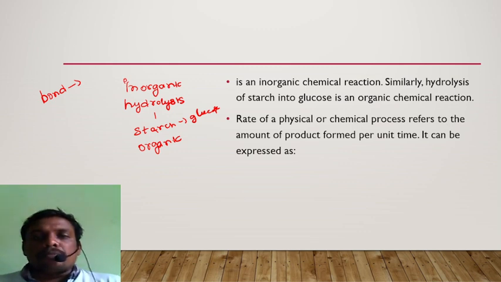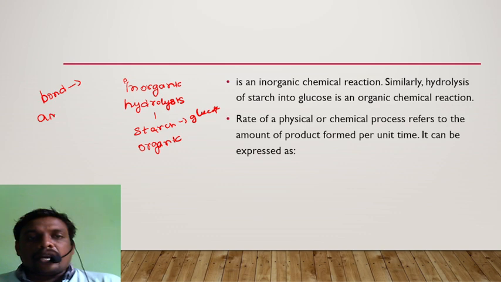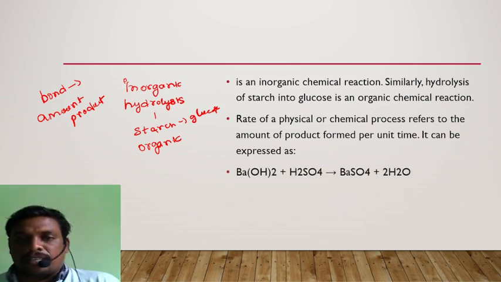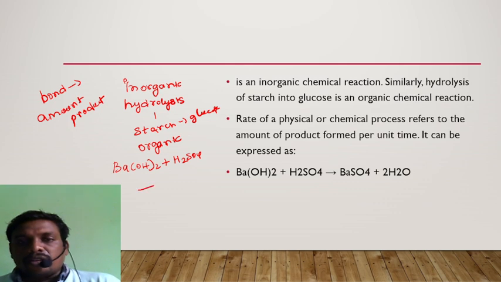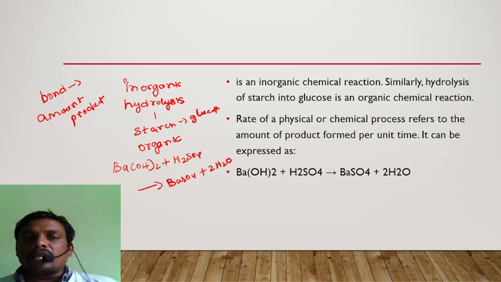Rate of physical and chemical process refers to the amount of product that is formed here, and it can be expressed as, how can you express here? Let us take one example. Okay, barium hydroxide I am taking here, plus sulfuric acid I have taken. If they both react, the byproducts are barium sulfate and 2 molecules of water will be coming out.